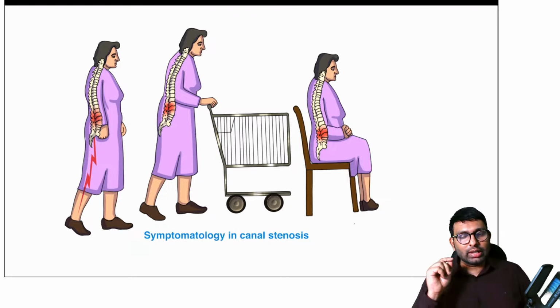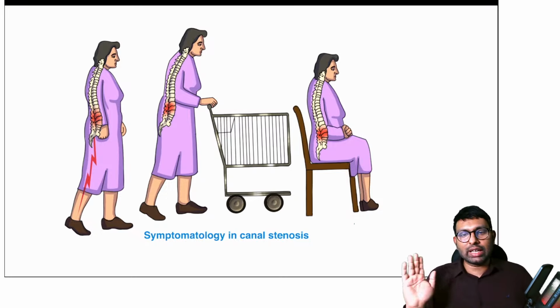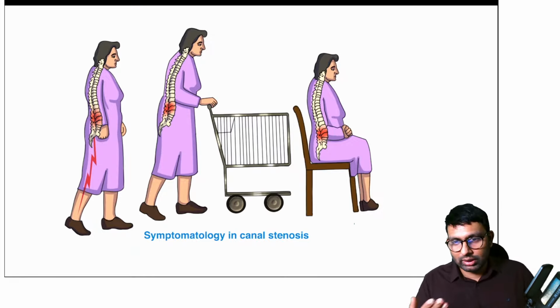Okay, now there are two components. One is neurogenic claudication, one is vascular claudication. Can you tell me differences between neurogenic and vascular claudication? So one of that you've told is that while bending forward in neurogenic claudication, there will be relief of pain. Any other things that you know of?